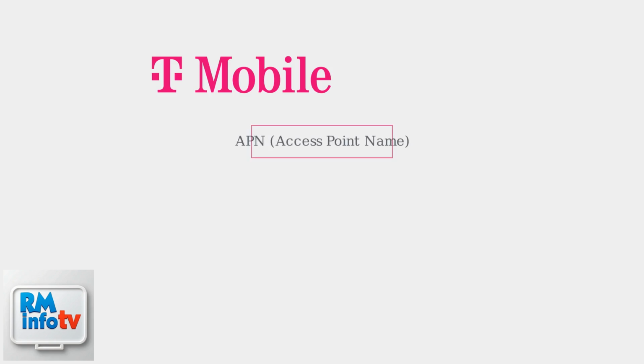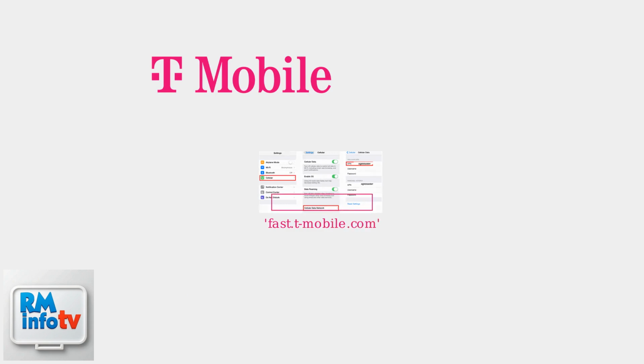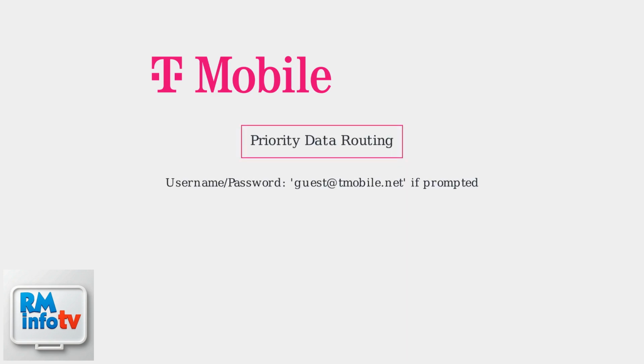If you experience slow hotspot speeds on T-Mobile, manually configure your APN, which stands for Access Point Name. Navigate to Settings, then Cellular, Cellular Data Options, and Cellular Data Network. Enter fast.tmobile.com as the APN. Leave the username and password fields blank. This ensures priority data routing for better speeds.